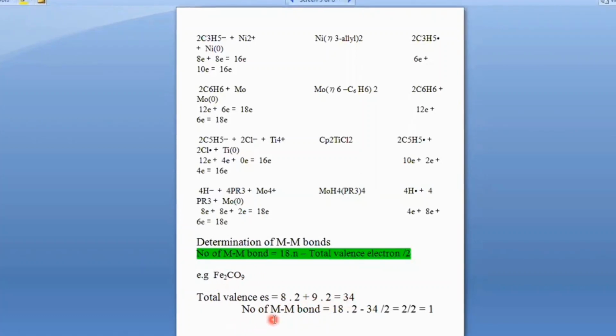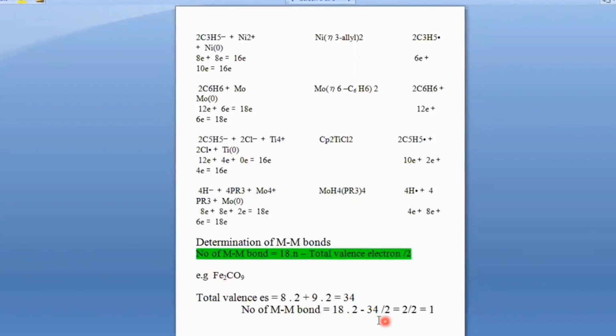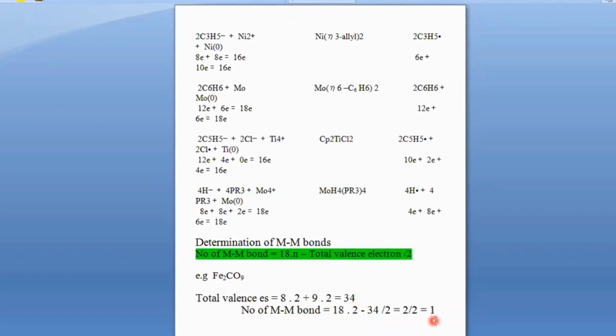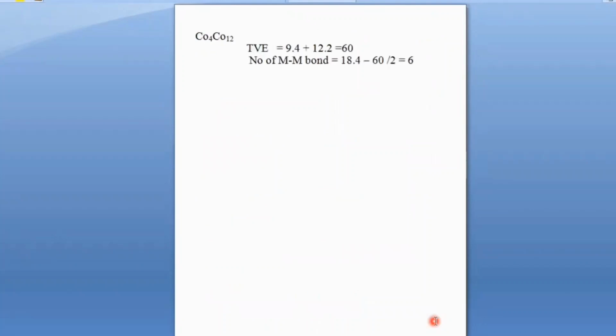Now, the number of metal-metal bonds is equal to 18 times 2, where 2 is the total number of metal atoms, minus 34, the total valence electrons that you have calculated above, divided by 2. The answer comes to be 1. So it means that between the metals there is only one bond.